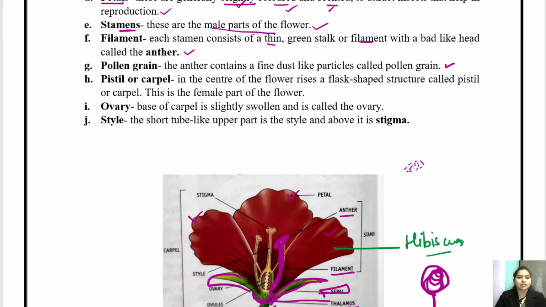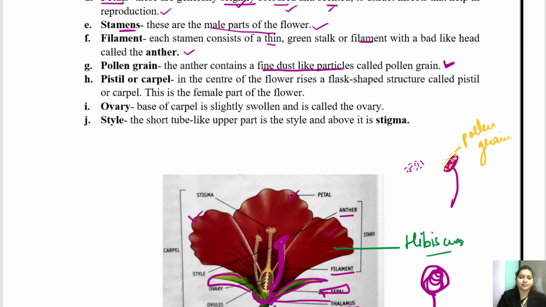Okay, so pollen grains, the anther contains fine dust-like particles called pollen grain. Okay, this is the filament, on top of it is the anther, and on the anther are found dust-type particles, it is pollen grain. All right, this is pollen grain.